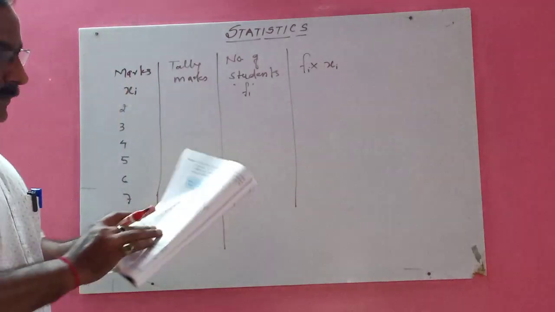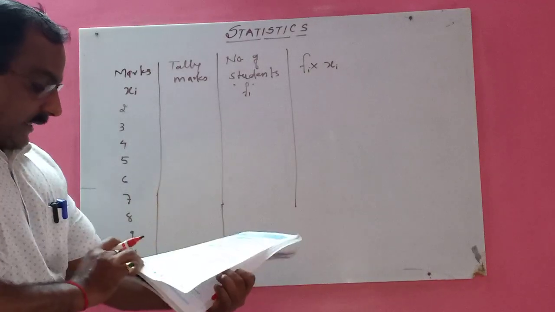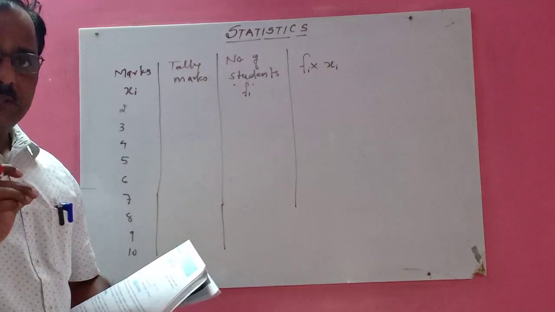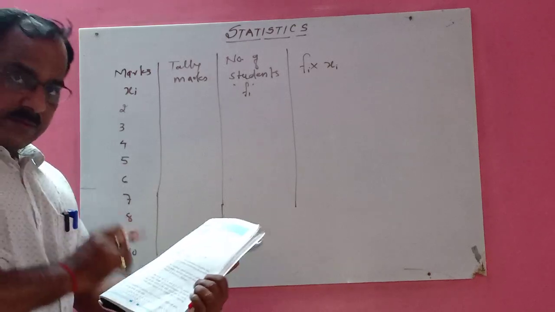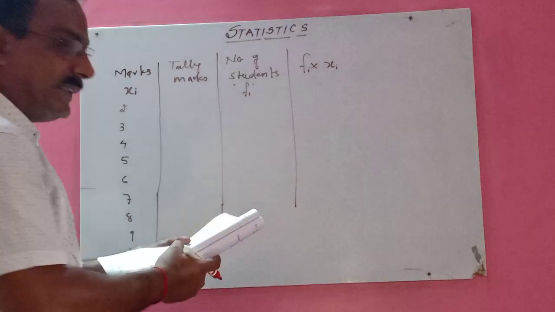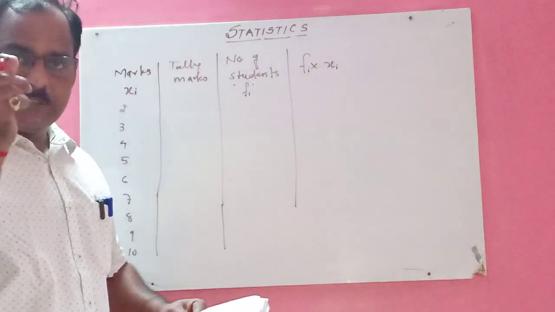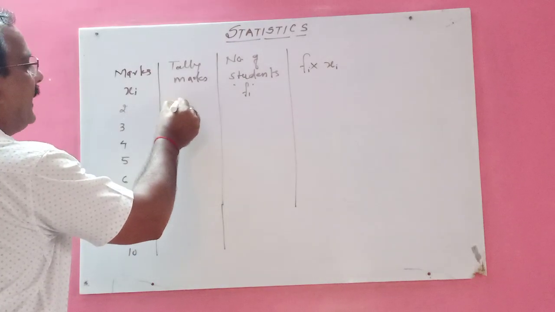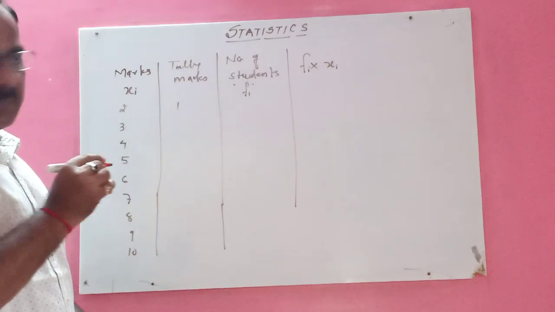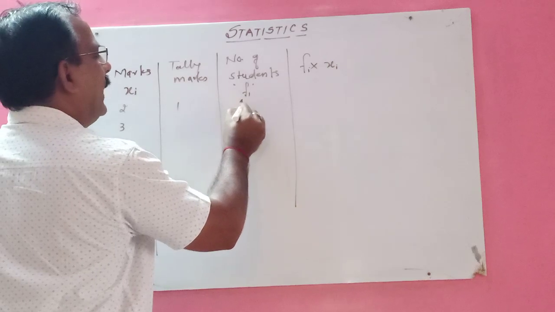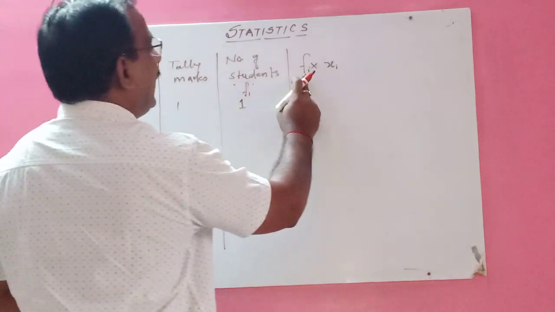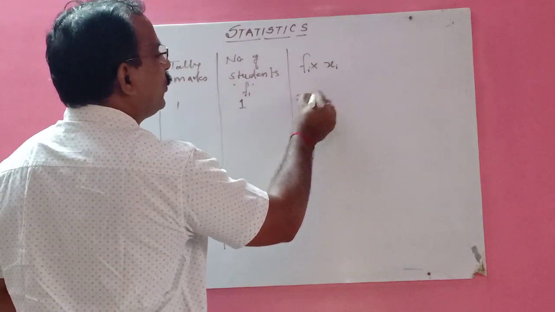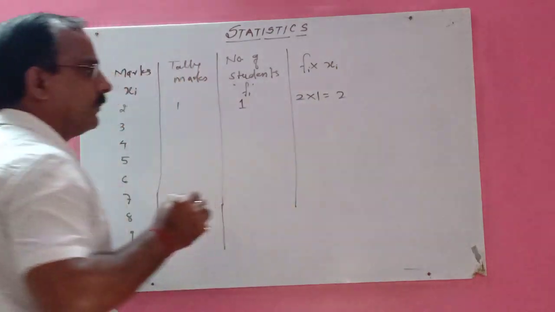And then from this, in the example, marks are given. Just find out how many students got 2 marks. So in this case, we have only one student. Only one student. So with a pencil, you cut that number and put here 1 stroke. Tally marks means 1 stroke. In frequency, you will write 1. And what I have written here, Fi into Xi. Fi into Xi means 2 into 1, which is 2.